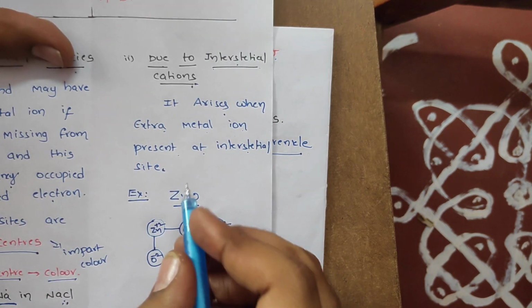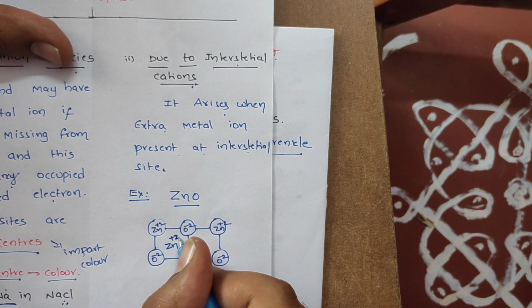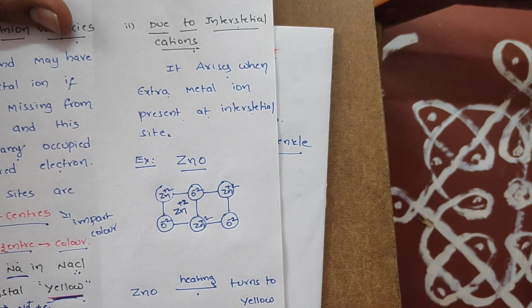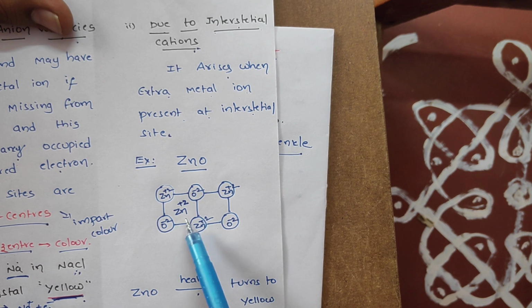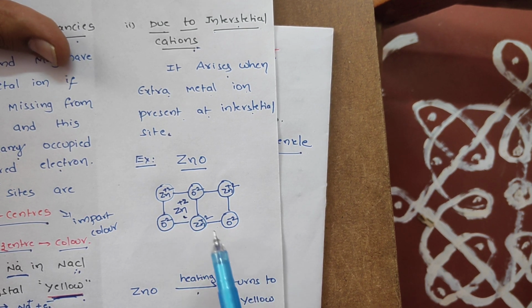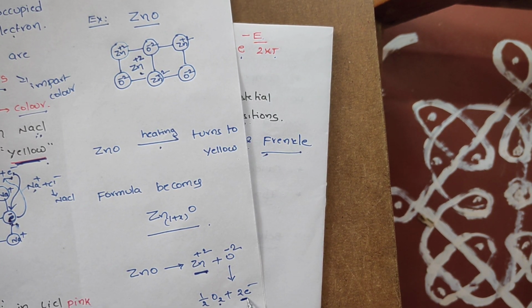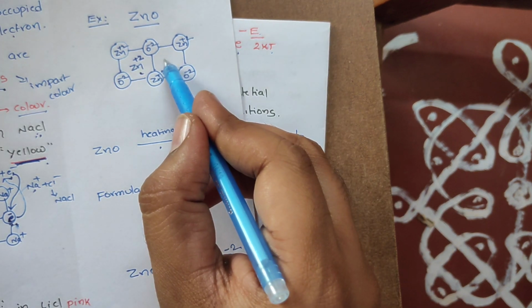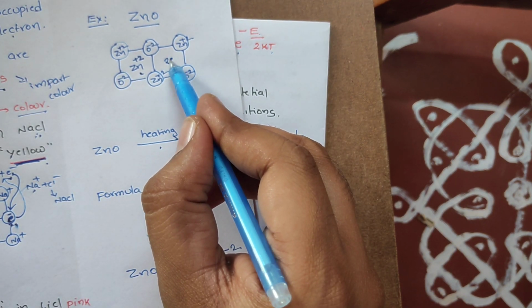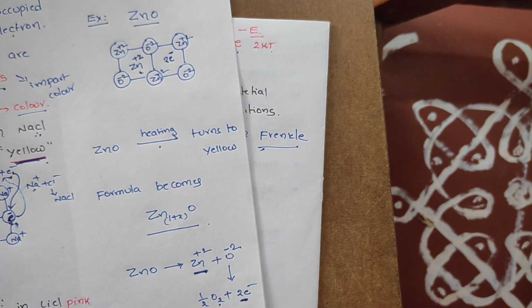And these Zn plus 2 ions occupy interstitial positions. But electrical neutrality is not maintained, as the positive ions are more. To maintain electrical neutrality, the remaining electrons go into adjacent interstitial positions.